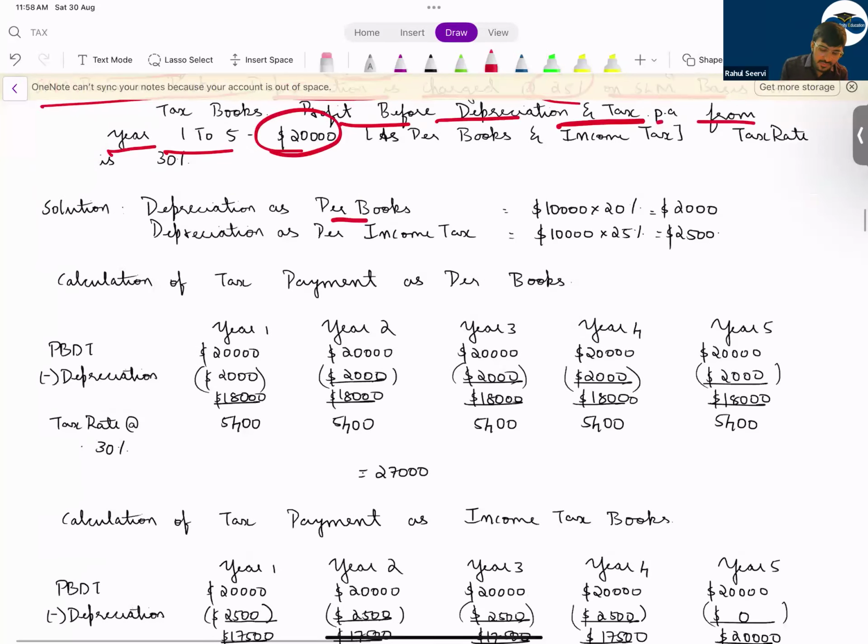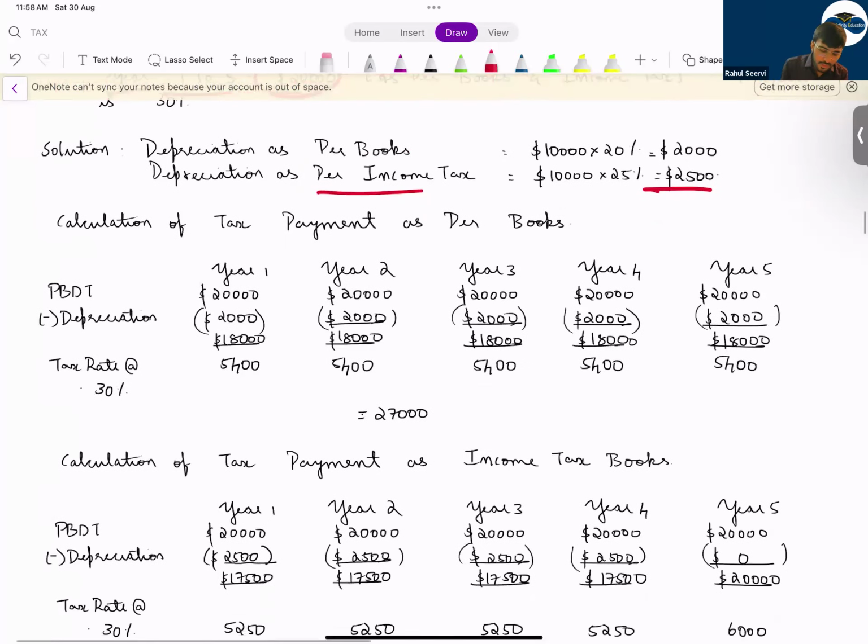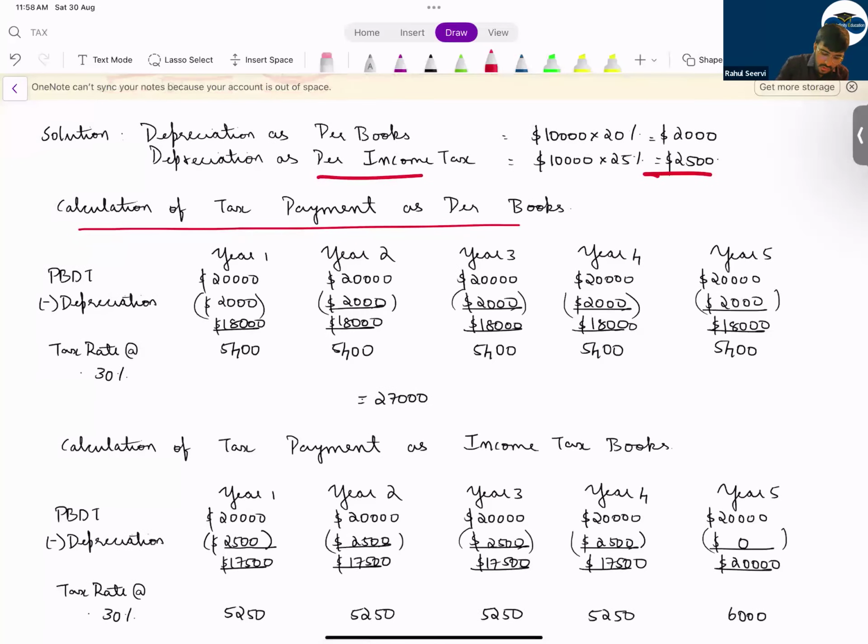So now depreciation as per accounting books is how much? 2,000. The depreciation as per income tax book is how much? 2,500. So now when I do the calculation as per my accounting books, what will I do? 20,000 minus 2,000, and we get the income here of 18,000. On this 18,000 we normally say 30%. We say the expense should be 5,400. But do remember, you never pay tax on the accounting profits, you pay tax on the income tax profit.